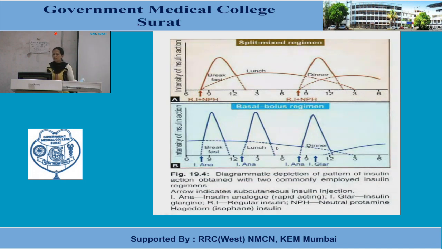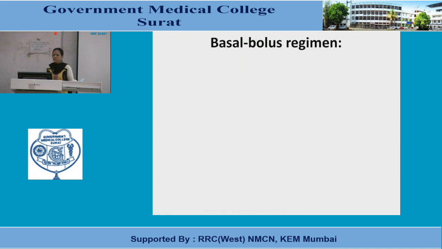The long-term sequelae of diabetes will be taken care of by this basal bolus regimen. But here patient compliance is not good because of the frequency of administration.